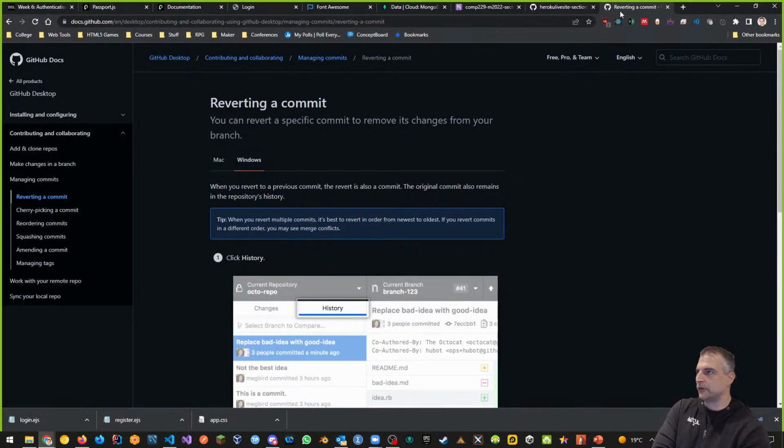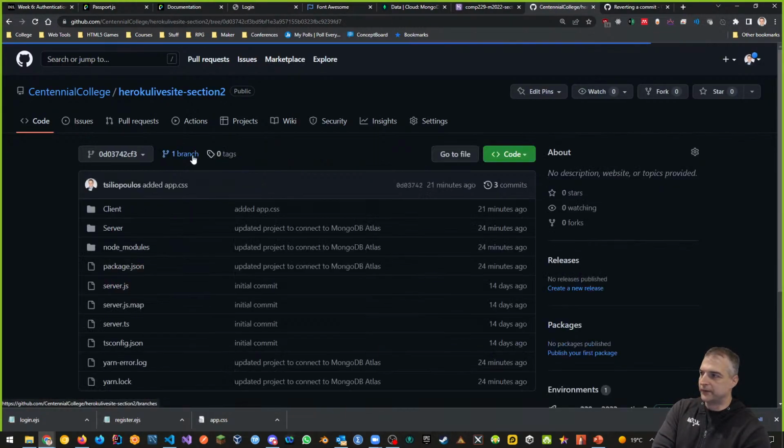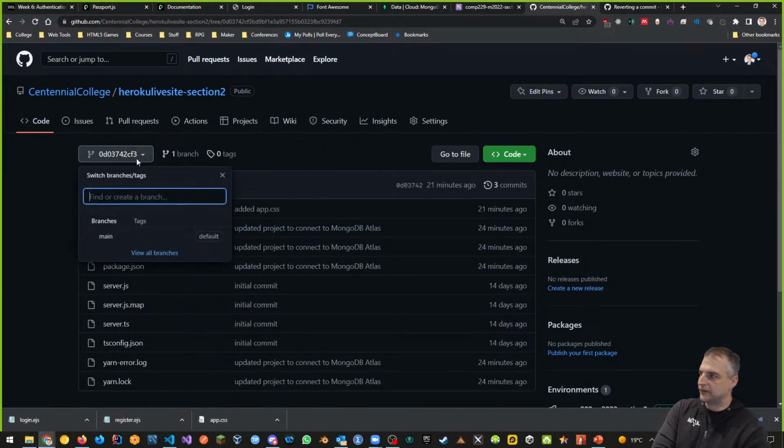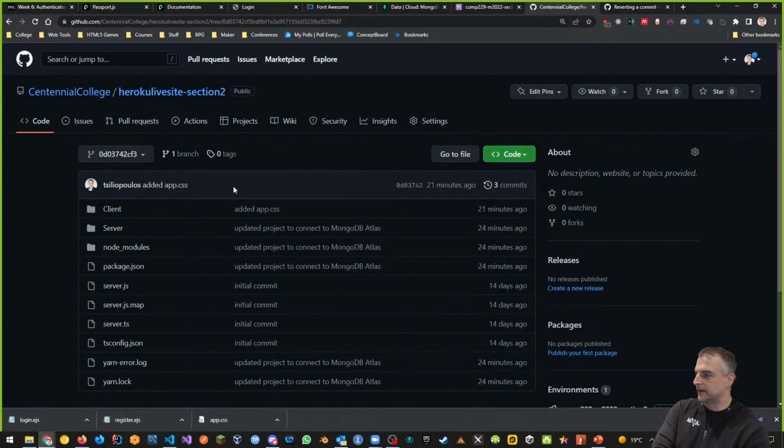Because online, the beautiful thing about GitHub is it gives us all kinds of information, right? So let's suppose that I was at Heroku Live Site section 2, and I'm here at this commit. Take a look. This is the commit that I've got here. I'm at that link, right? And I want to download, right? So downloading allows me to download from any time I want, not just from one part, right? So just be aware of this, that you have the ability to look in files. You can also download from any point in time.